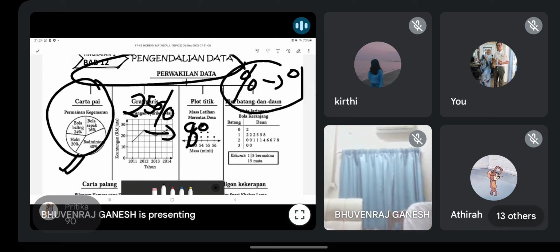Yeah. So this one you must know. Then only you can draw this. Okay, you must label inside. Pastikan kamu label setiap satu. Then you will get the mark.